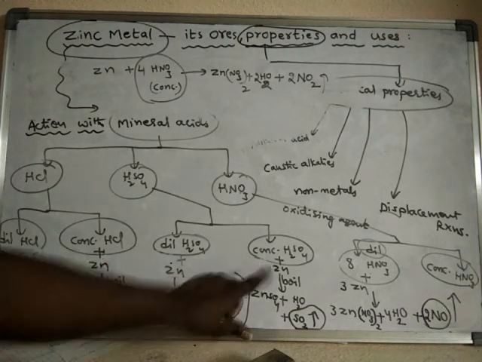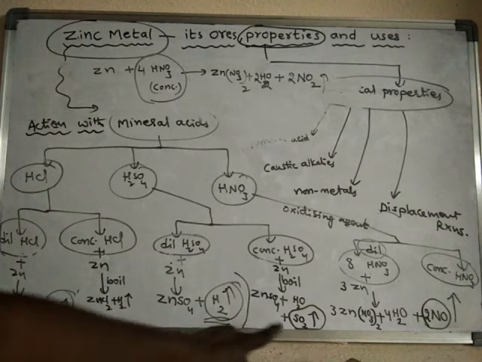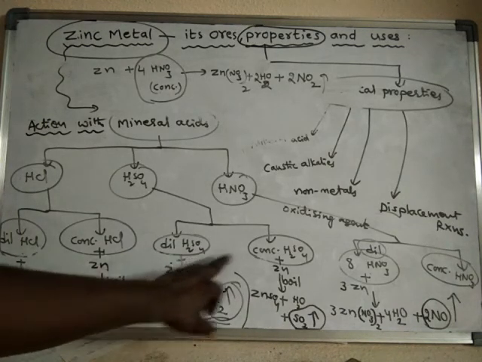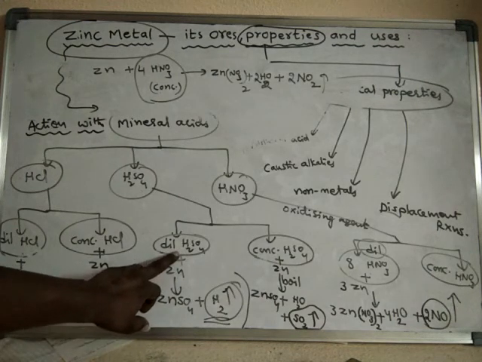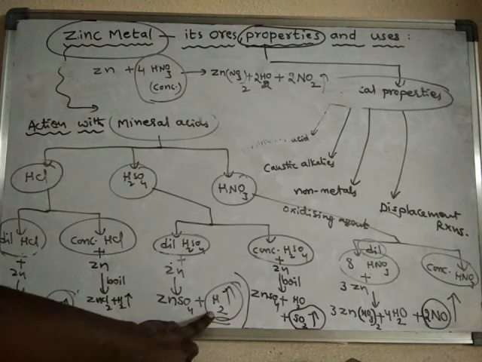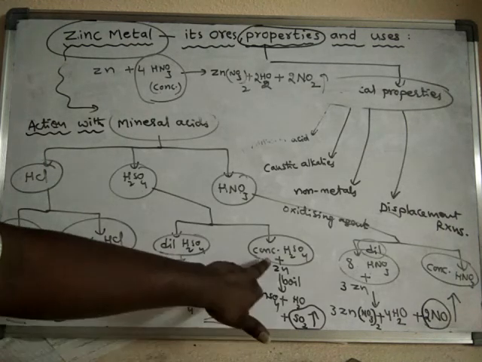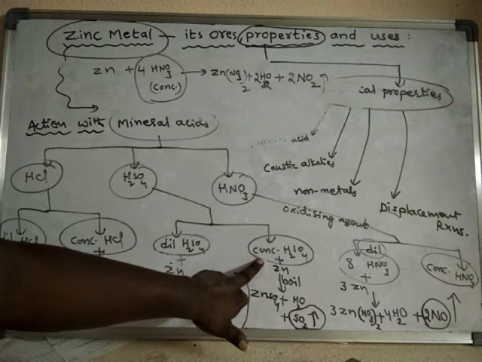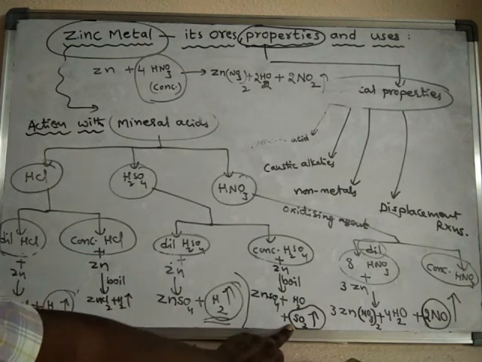But in case of sulfuric acid, the products formed are different when the concentration of the acid is different. If it is dilute sulfuric acid, hydrogen gas is liberated. But if it is concentrated sulfuric acid, sulfur dioxide gas is liberated instead of hydrogen gas.